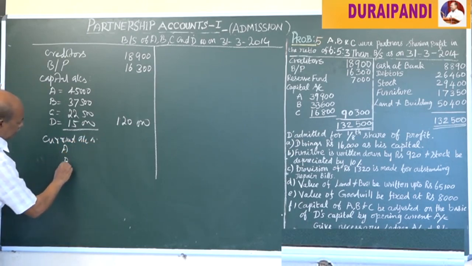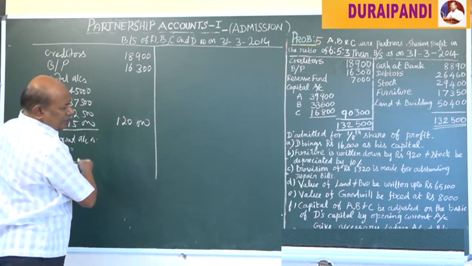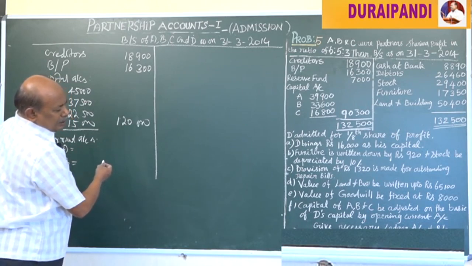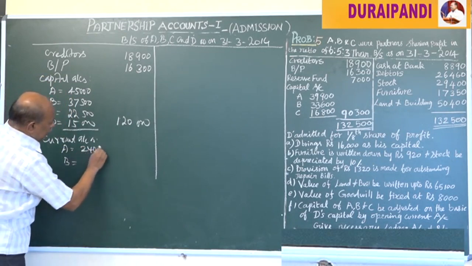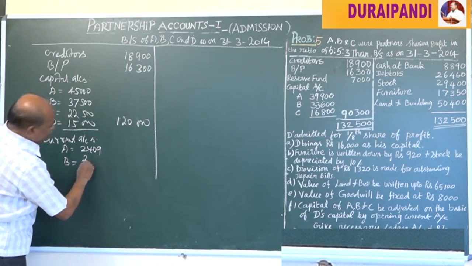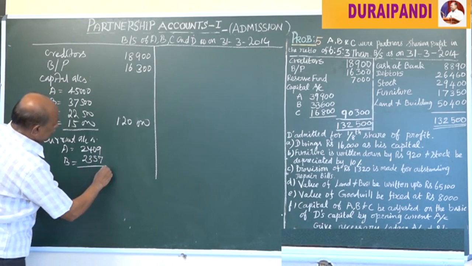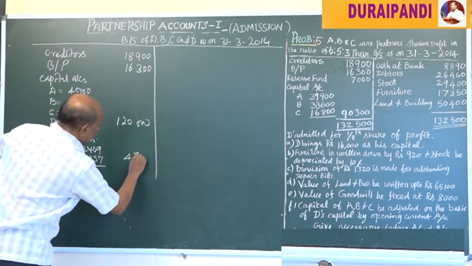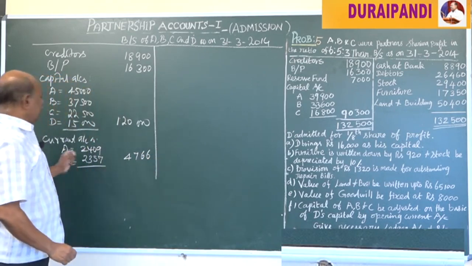Here only A as well as B appear because they have a credit balance, that is for A 2,409, for B 3,000, 2,357, total 4,766. That is the current account balance.